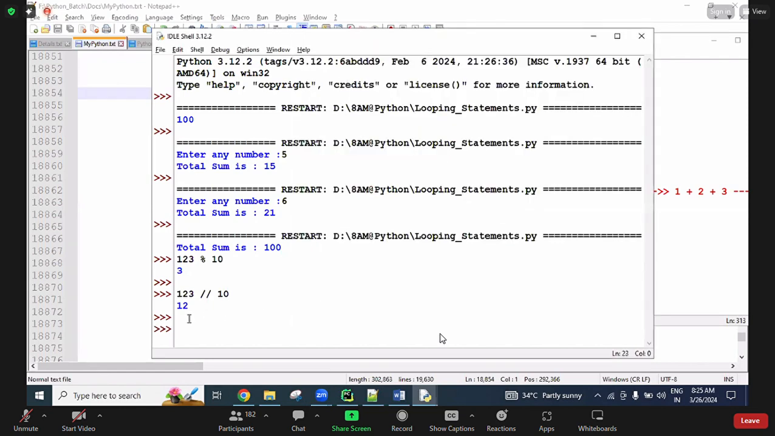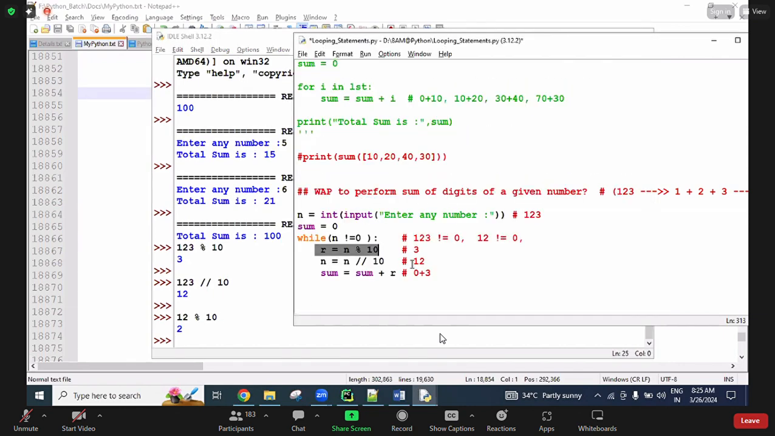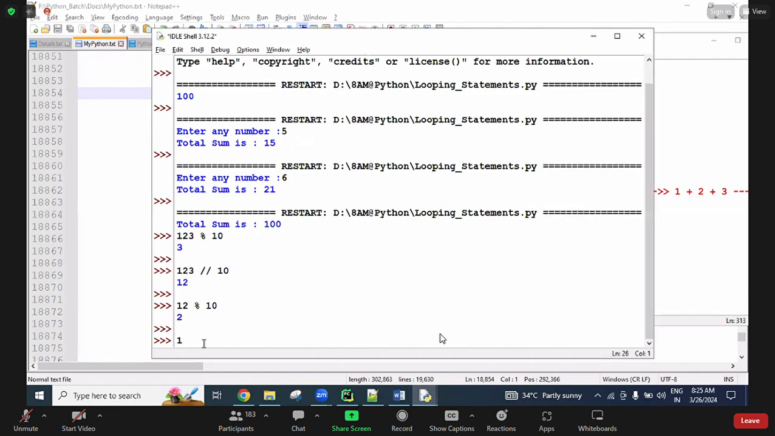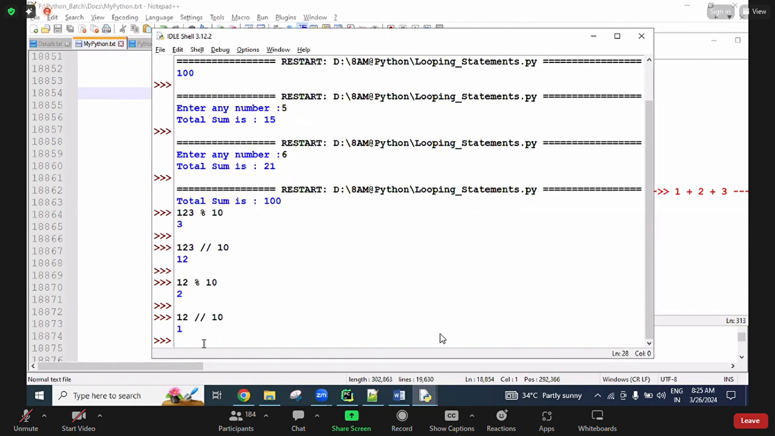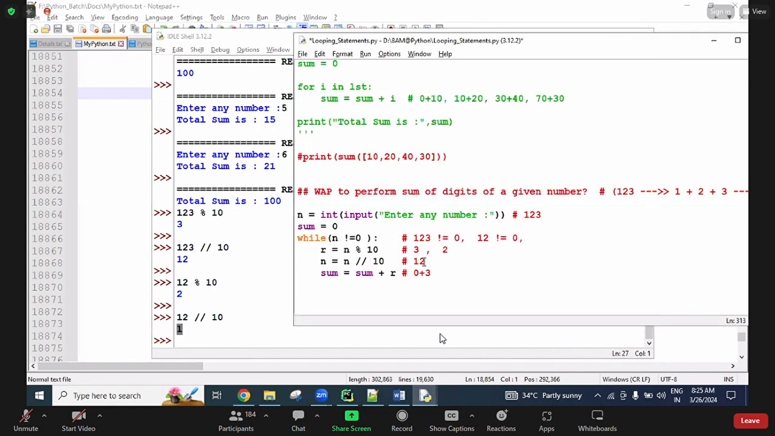So now you can check it. The n value is 12. 12 modulo 10, the remainder is 2. So in the second loop, the r value is 2. And next, 12 floor division by 10, so the n value is 1 in the second loop. Next, in sum, 3 is already there. 3 plus r, and the r value is 2. 3 plus 2 is 5. This 5 is added to sum.